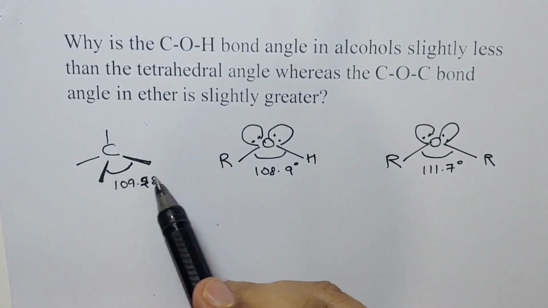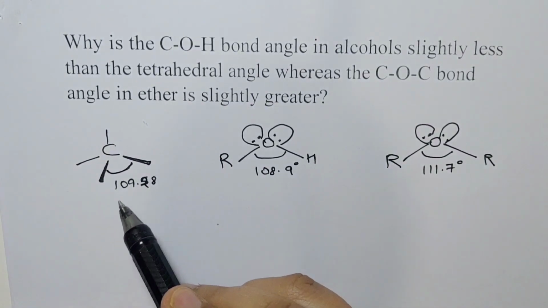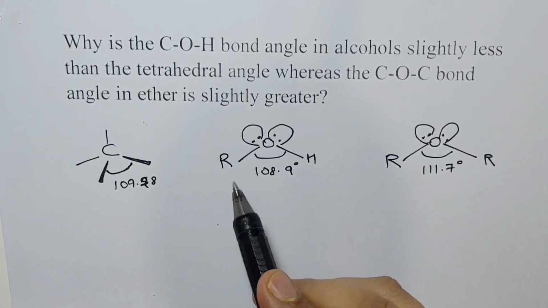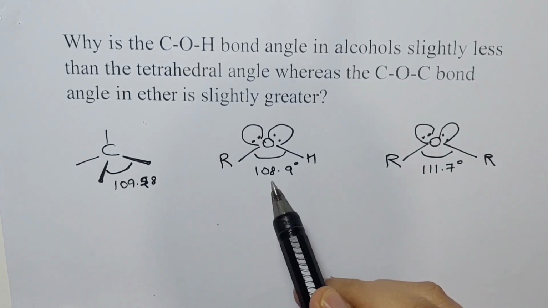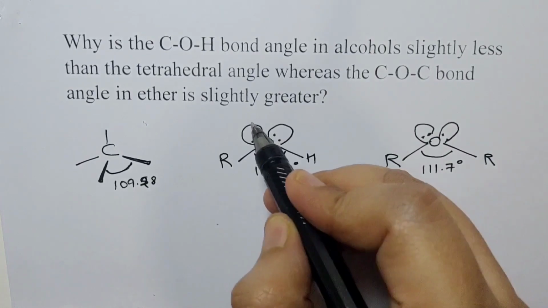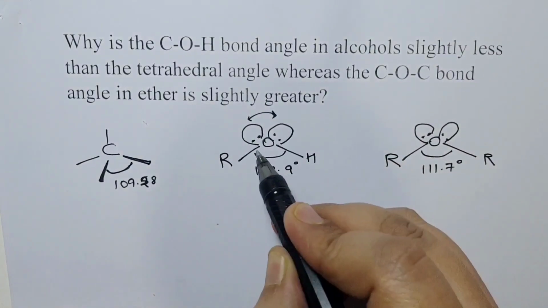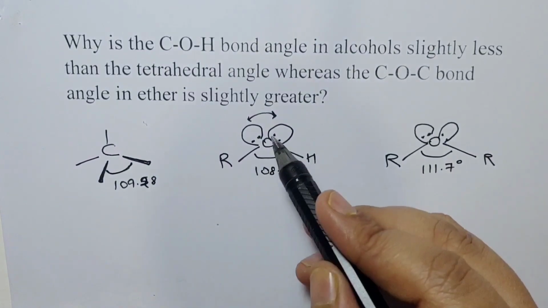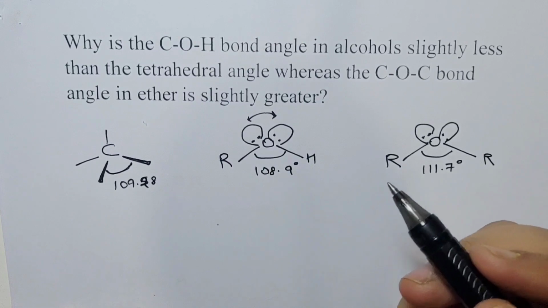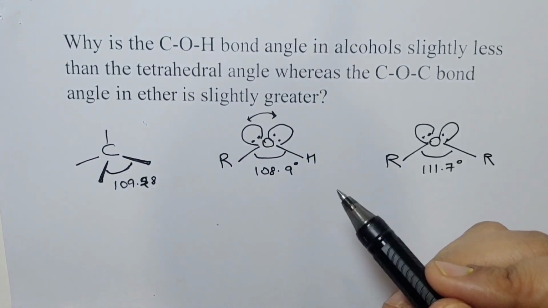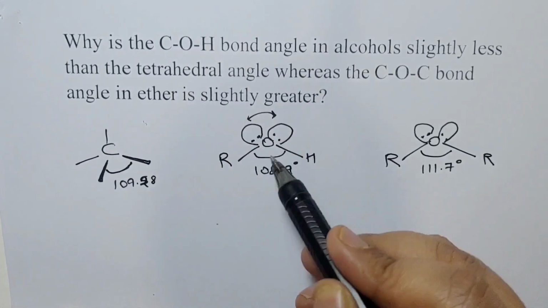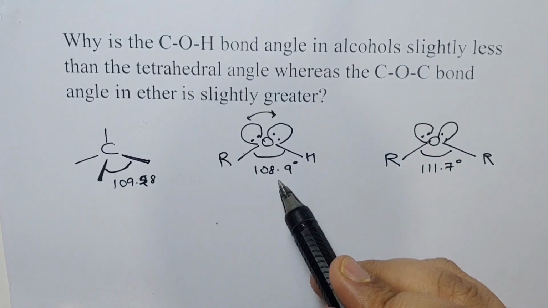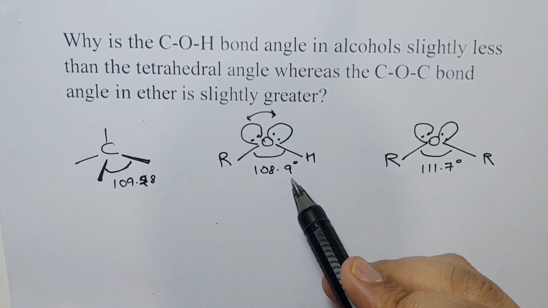Your typical tetrahedral angle is 109 degrees 28 minutes. In the case of alcohol, the angle is reduced to 108.9. Why? Because of the lone pair repulsion on the oxygen atom. This lone pair repulsion is greater than bond pair or even lone pair-bond pair repulsion. So as they repel, they push these bonds a little closer together. Therefore, the bond angle is reduced to 108.9.